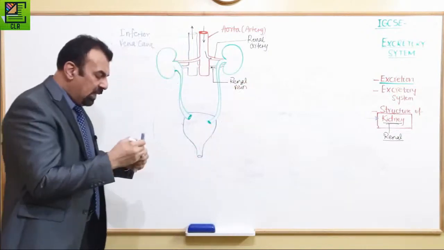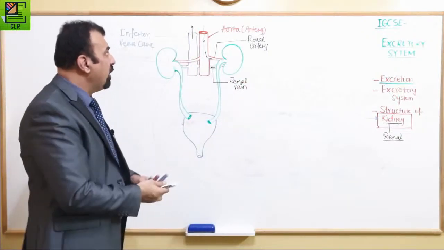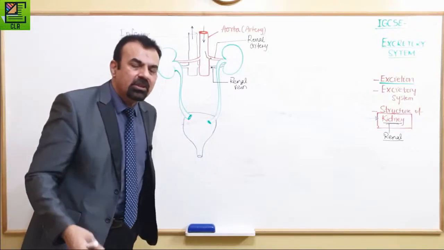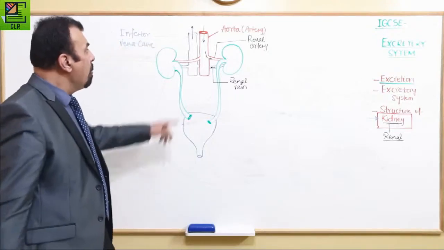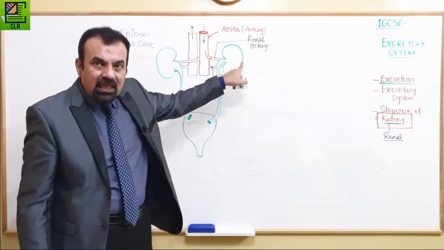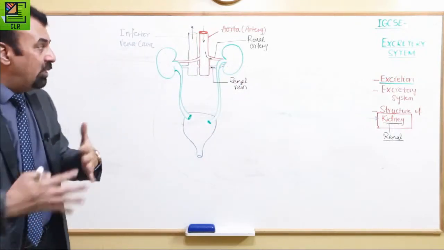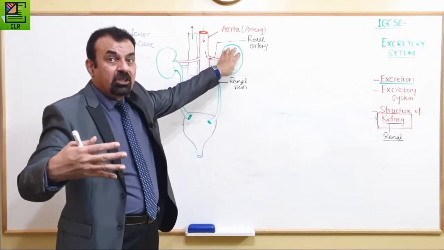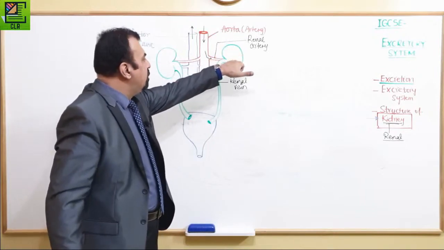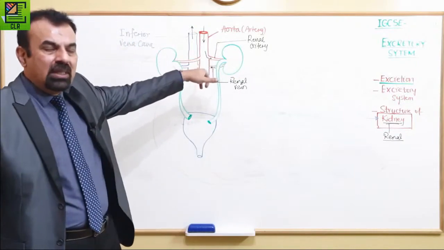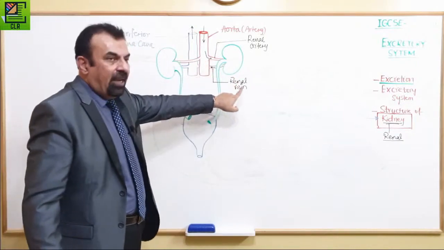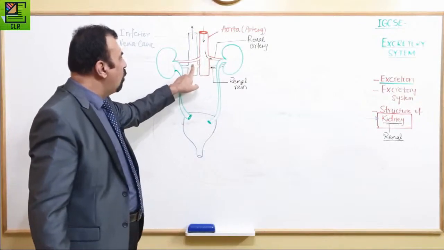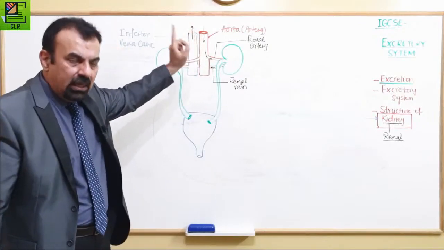So basically the blood comes in through the largest artery in the body, which is the aorta, and then blood enters into the kidney. After entering into the kidney, where does it go? It is filtered by the kidney, which you're going to see in a minute, and then it will go back through this renal vein into the vena cava. Vena cava will take that blood back into the heart.